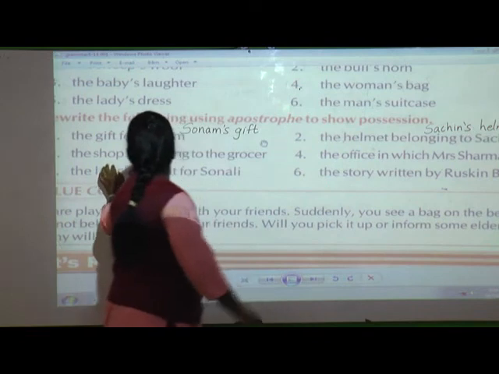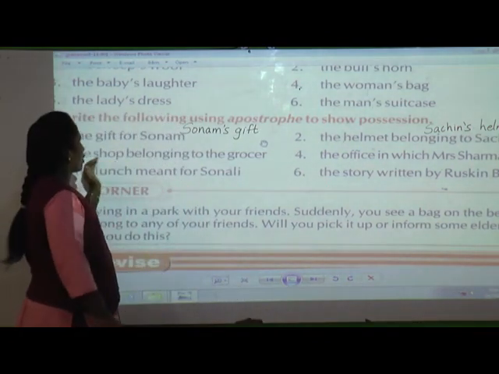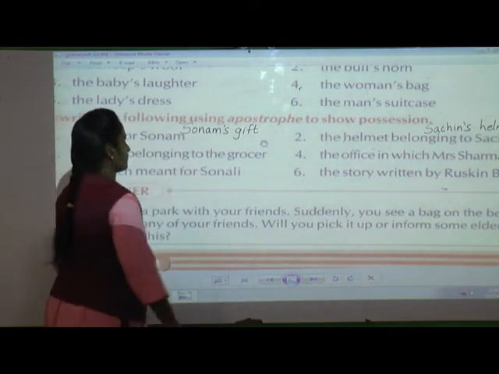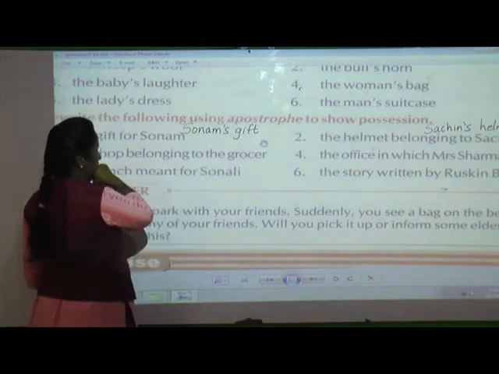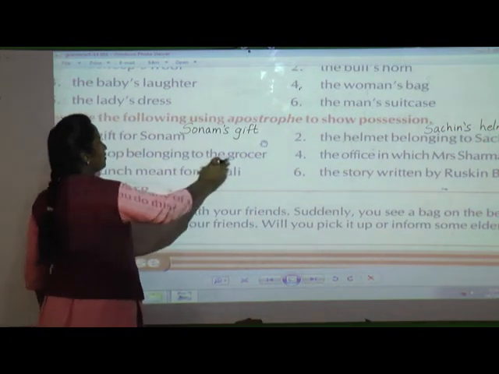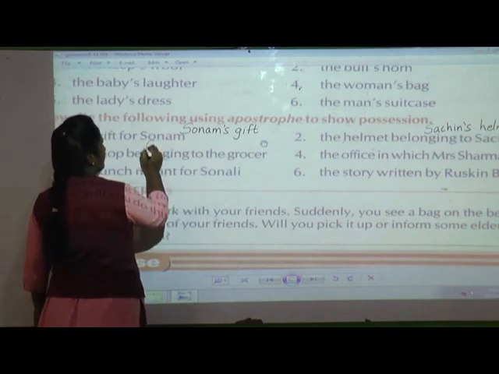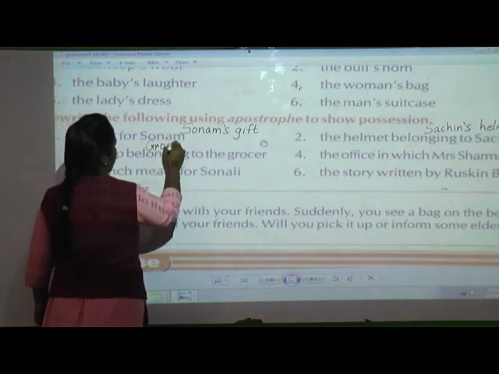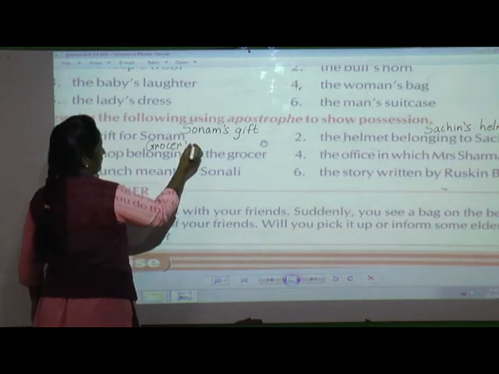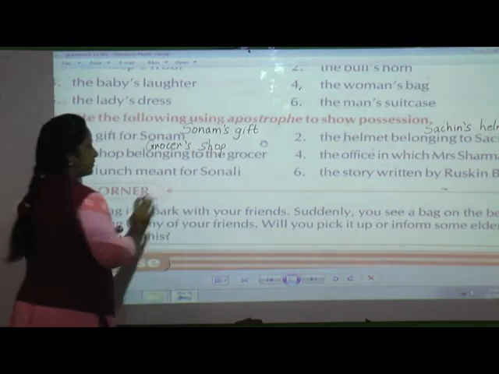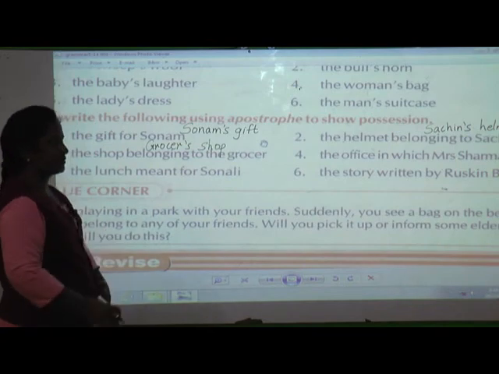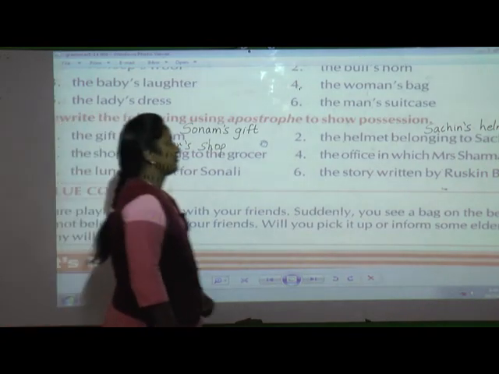If you take the next, third one, the shop belonging to the grocer. Now to whom does the shop belong? It belongs to the grocer. So you are going to write grocer's shop, apostrophe, grocer's shop. The word belonging is not necessary to write over here when we are going to show the possession.